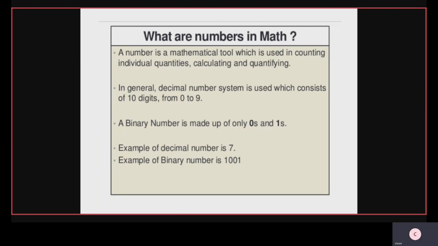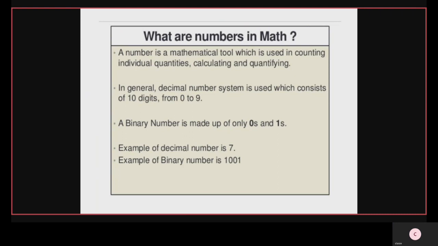In general, the decimal number system is used, which consists of 10 digits from 0 to 9, and a binary number is made up of only zeros and ones. Example of a decimal number is 7 point. Example of a binary number is 1001.